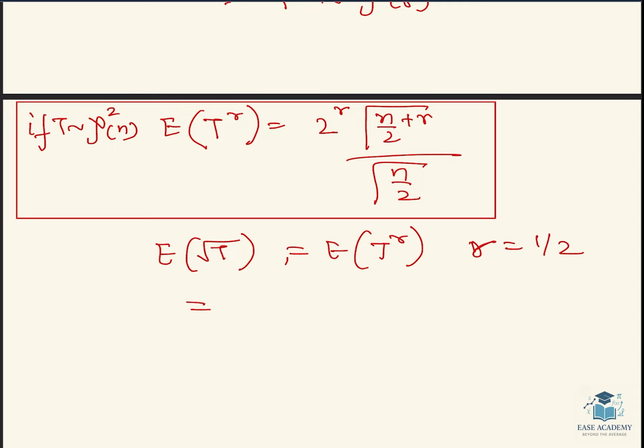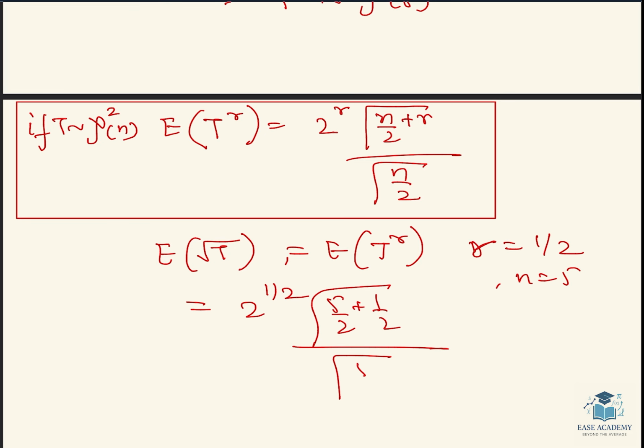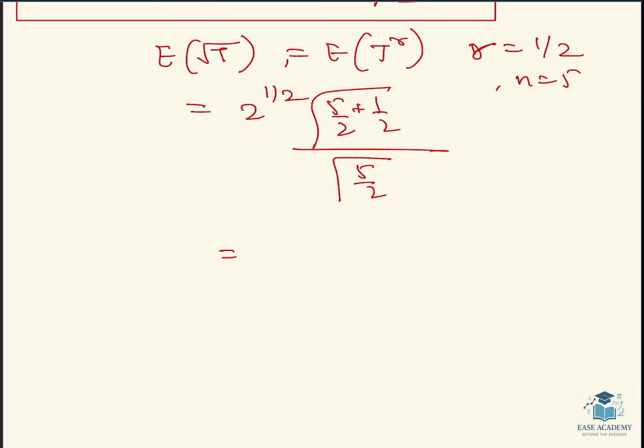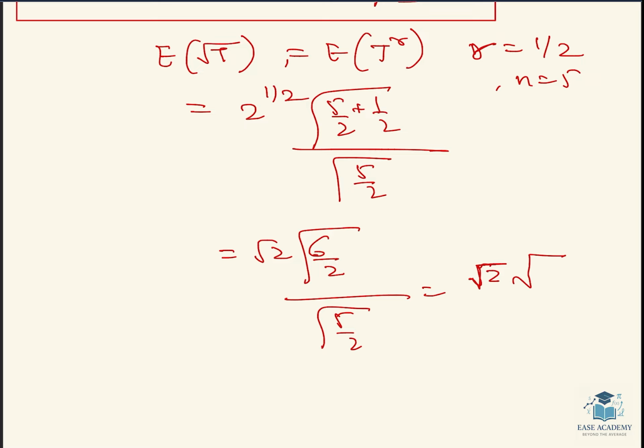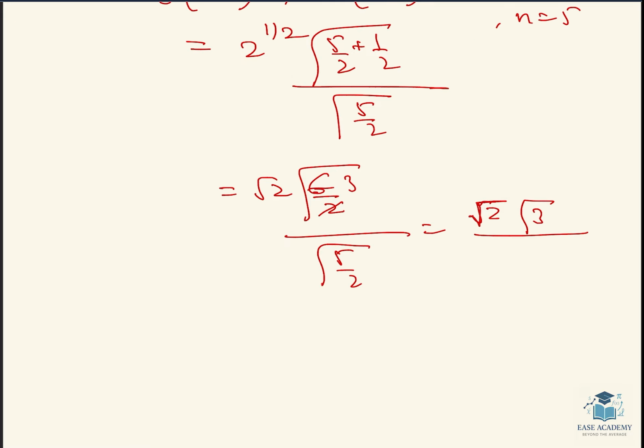So let's put it in. What will its expectation be? 2 to the power 1 by 2, gamma of (n is 5, so 5 by 2 plus 1 by 2) divided by gamma 5 by 2. This will be root 2 times gamma 6 by 2 divided by gamma 5 by 2. That is root 2, and this is gamma 3, divided by gamma 5 by 2.